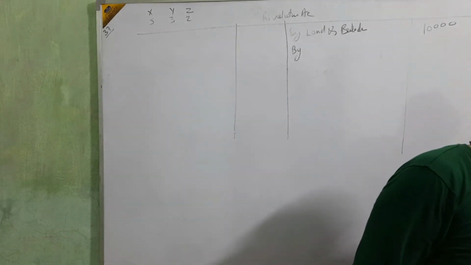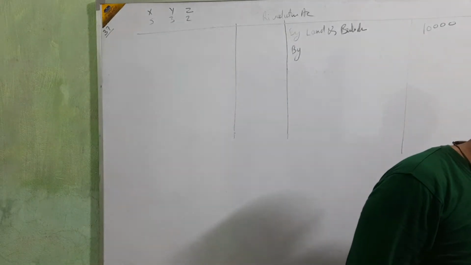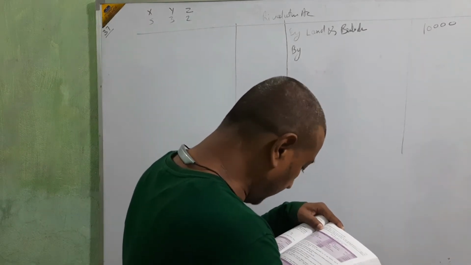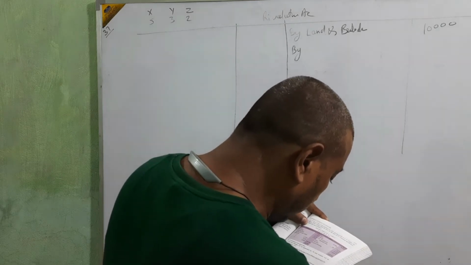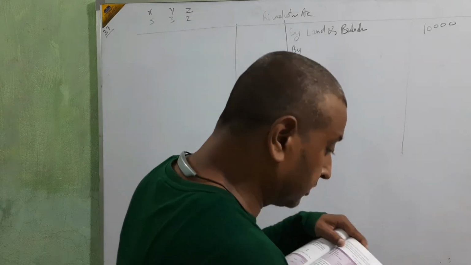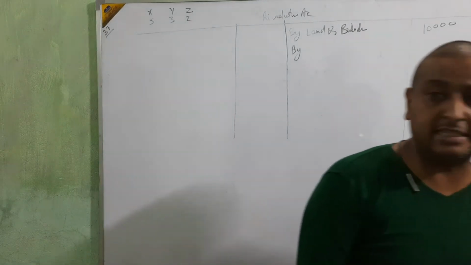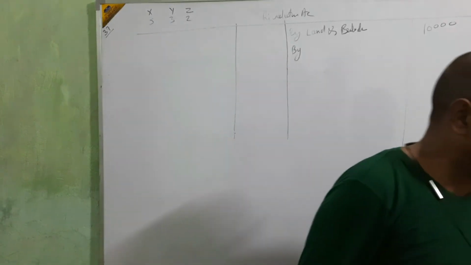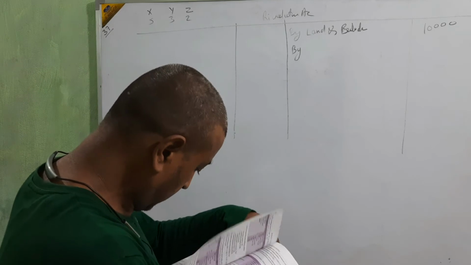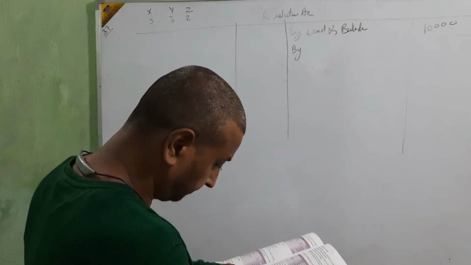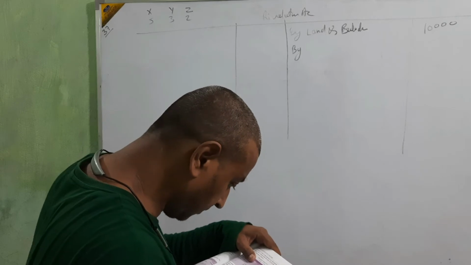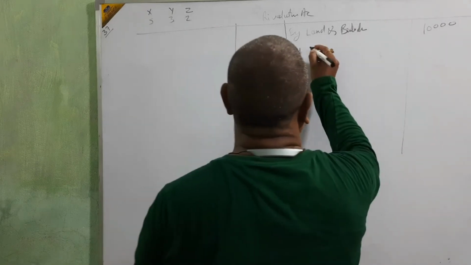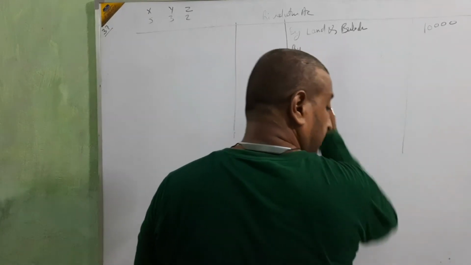Furniture will be depreciated by 20%, and the furniture value is 87,500. Just see the furniture value, 87,500. It's depreciated.